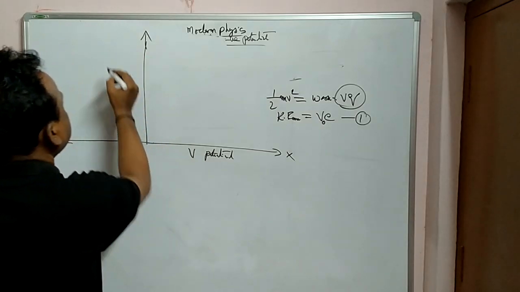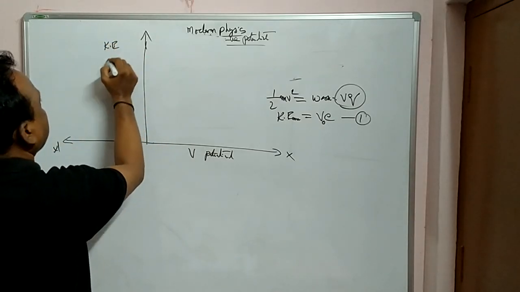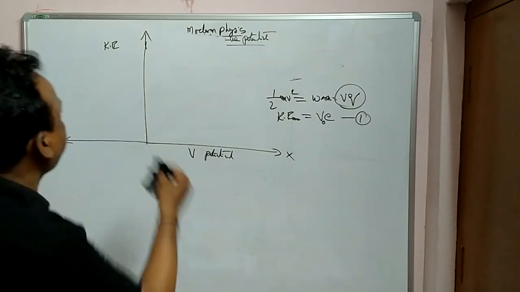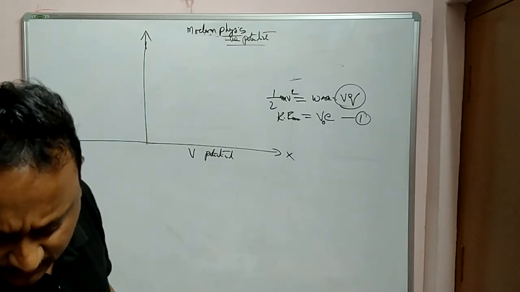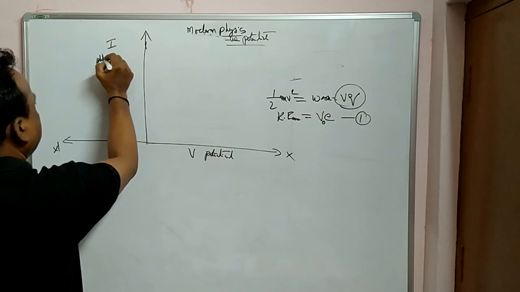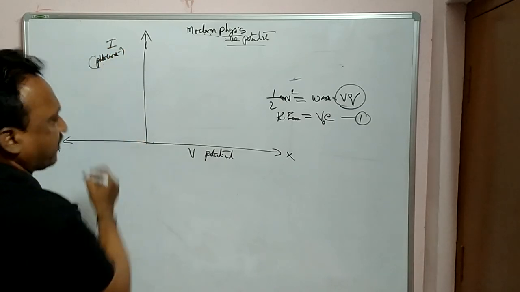On the y-axis, I'll take photocurrent I.